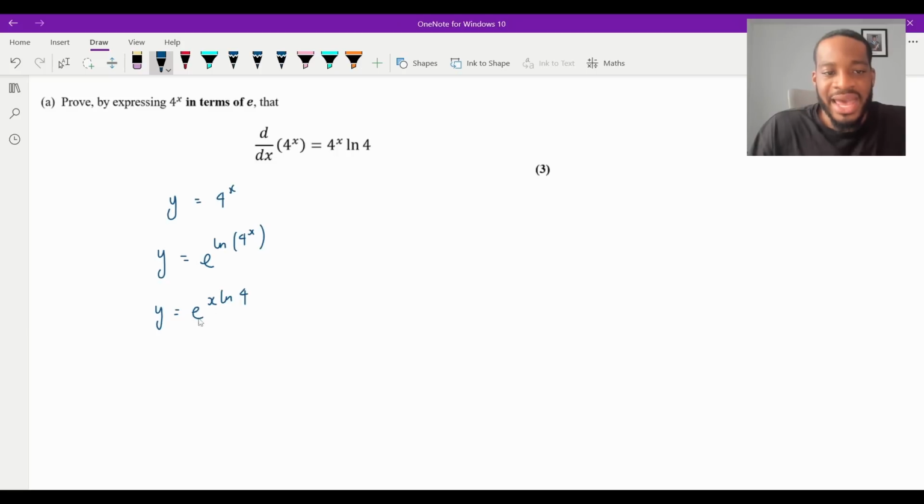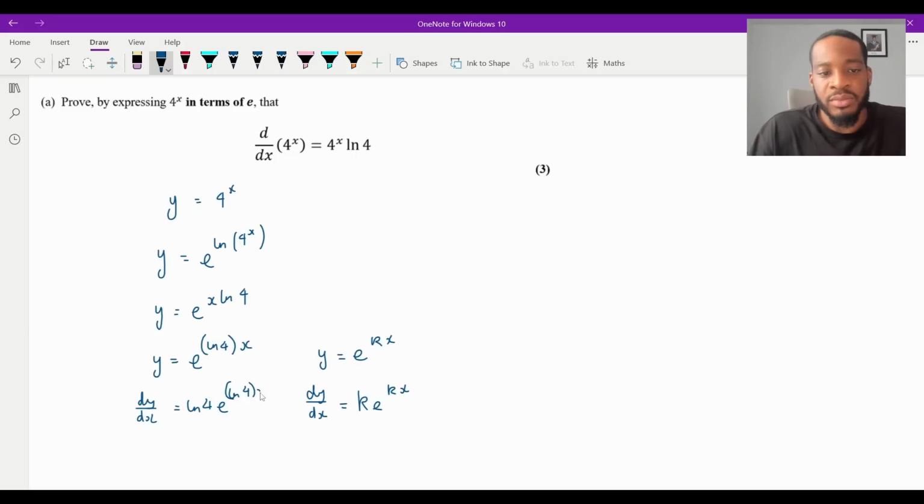And now, just to tidy up a little bit more, I'm going to swap the ln 4 and the x, and you'll see why. So I'm going to put it like that and then put an x there. The reason I do this is because now you can see that this is in the form y is equal to e to the kx, where k is a constant. In this case, k is ln 4. And we know that to differentiate this, it's always equal to k e to the kx. So if I follow that, then dy/dx, the thing we're trying to find, is going to be ln 4 e to the ln 4 x, right?